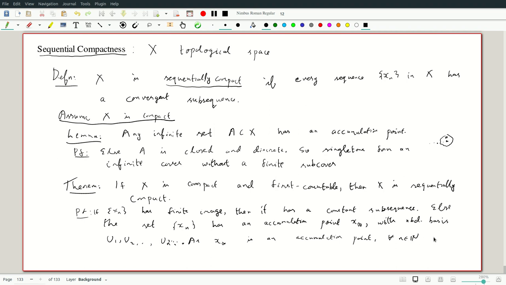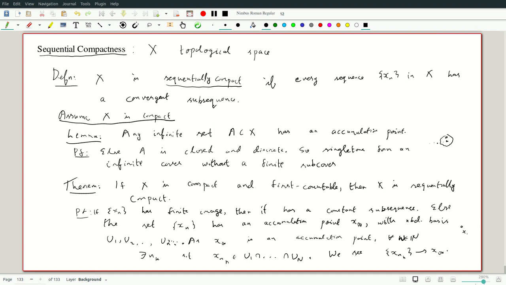For all N in the naturals, there exists n_k such that x_{n_k} is in U_1 intersection all the way up to U_N. So we see the subsequence x_{n_k} will converge to x_infinity.